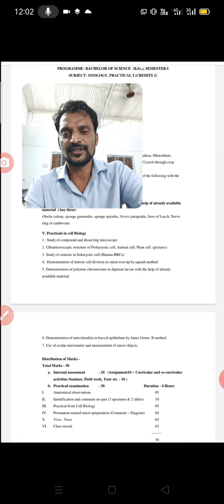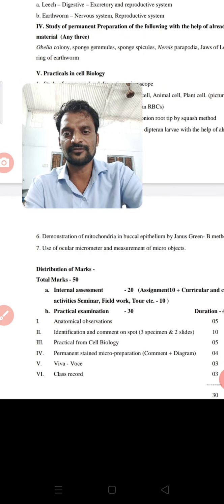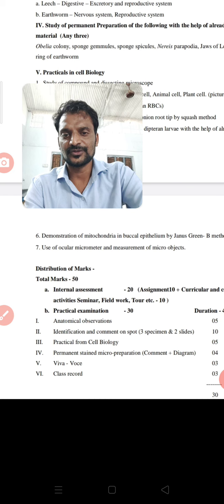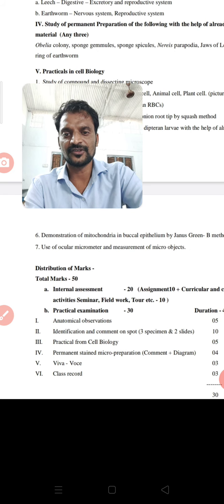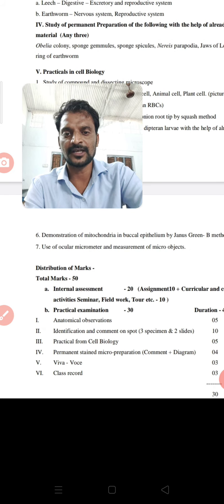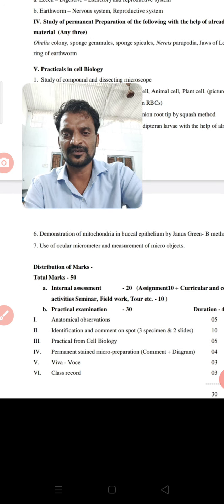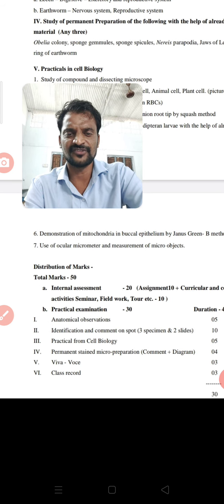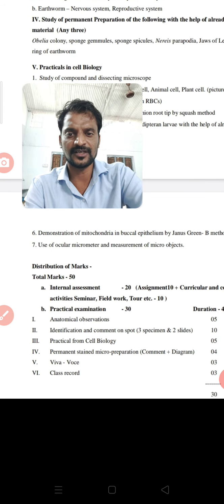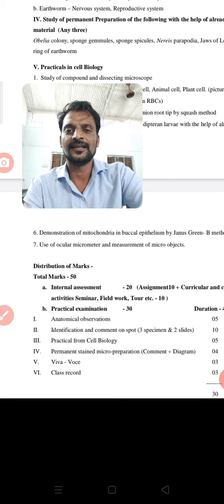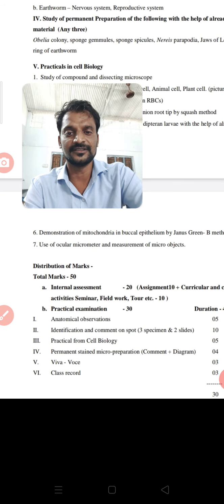If we see the distribution of marks, there are 20 marks for internal assessment, 10 marks for each paper, and then seminar or activities or field work or tour, 10 marks. So total 30 marks in internal assessment, and the practical examination is 30 marks.